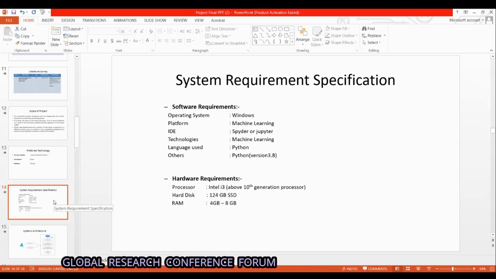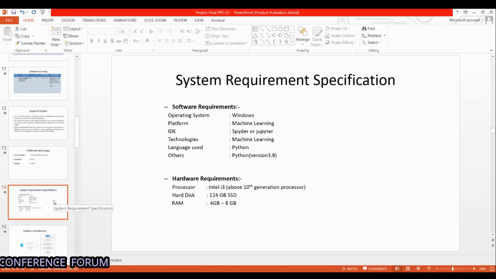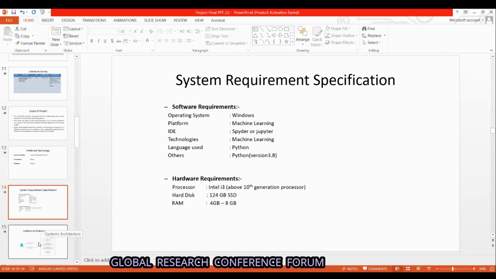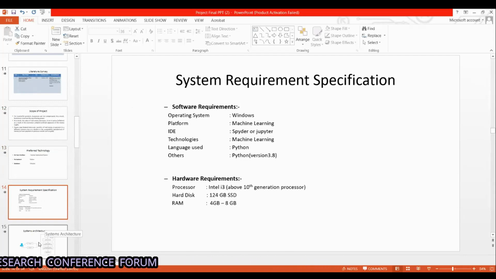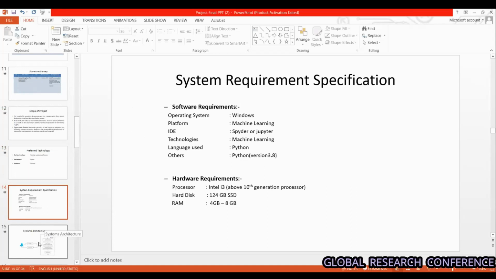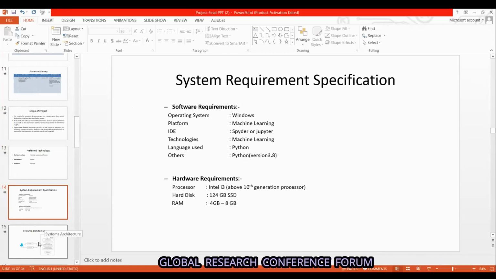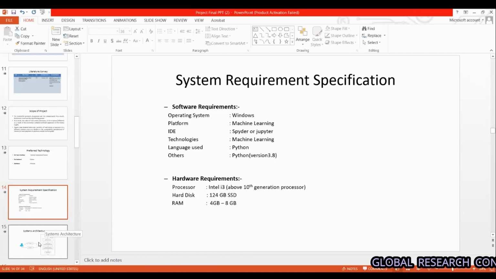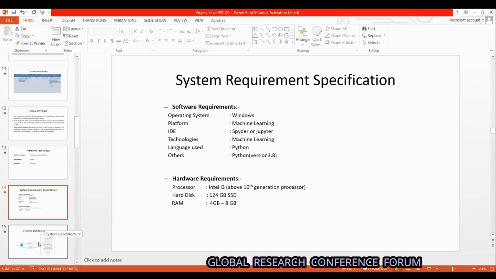The software requirements are: operating system is Windows, platform used is machine learning, IDE is Spyder or Jupyter, technology is machine learning, language used is Python. The hardware requirements are processor, that is Intel i3, hard disk is 124 GB, and RAM is 4 GB to 8 GB.